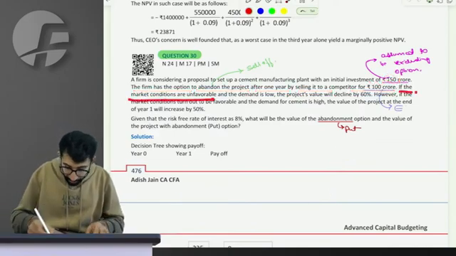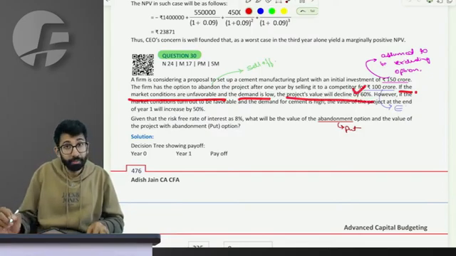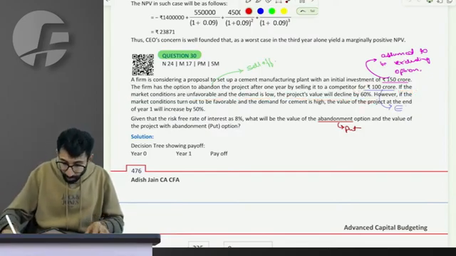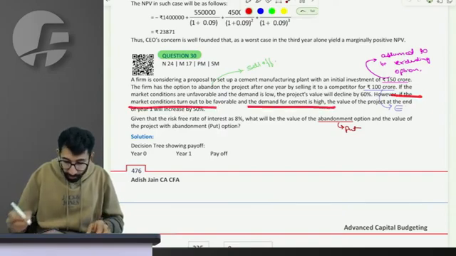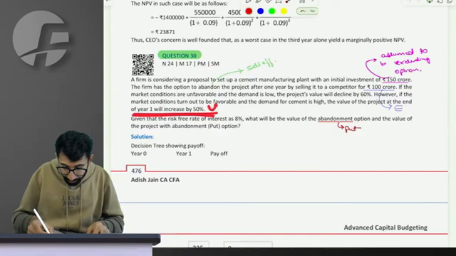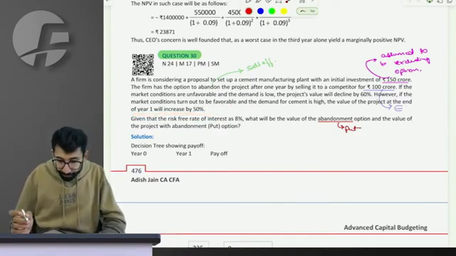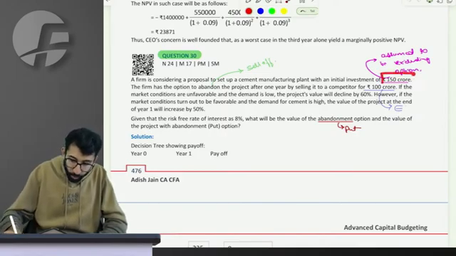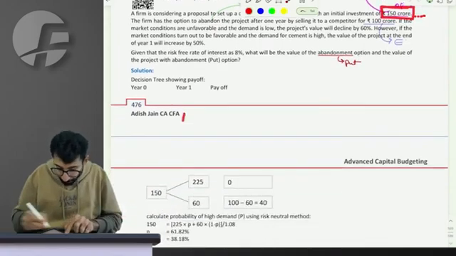If the market conditions are unfavorable, demand is low, the project's value will decline by 60%. However, if the market condition turns out to be favorable, demand is good, the project value will increase by 50%. At 0 point you make a 150 crore investment.